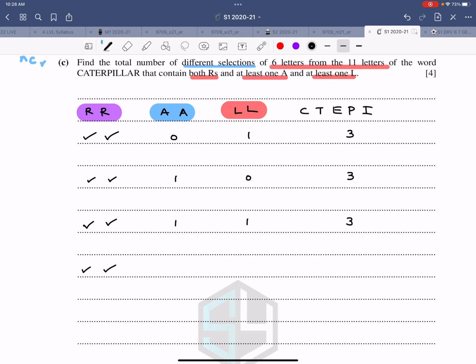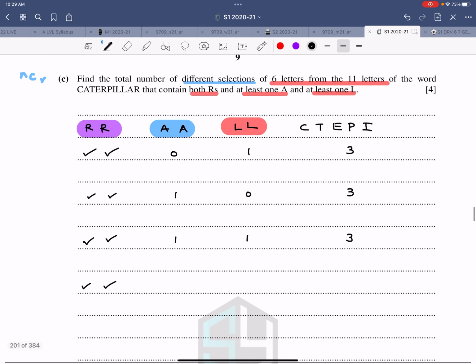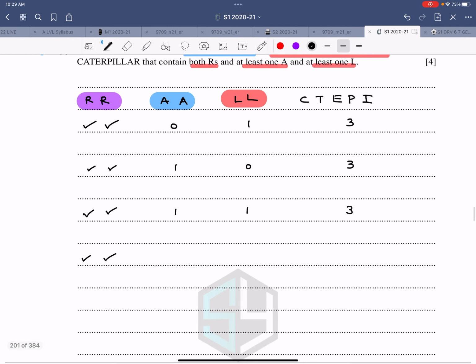Yes, we can. So the options are at least one of each type. Can we have 2, 1, 0? At least one A and one L. Can I have this one?